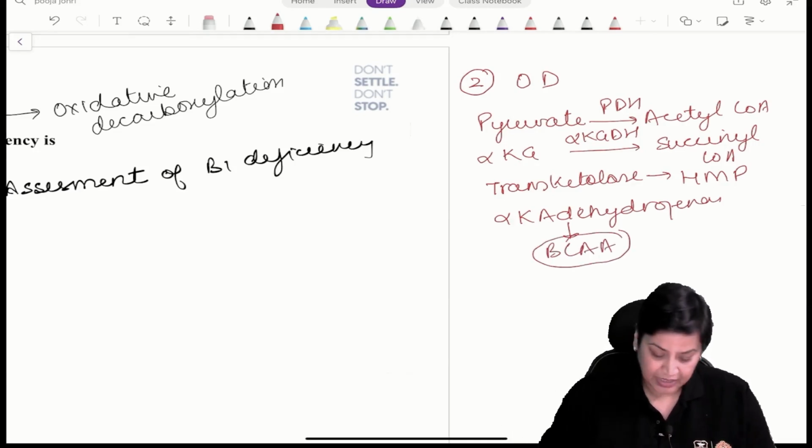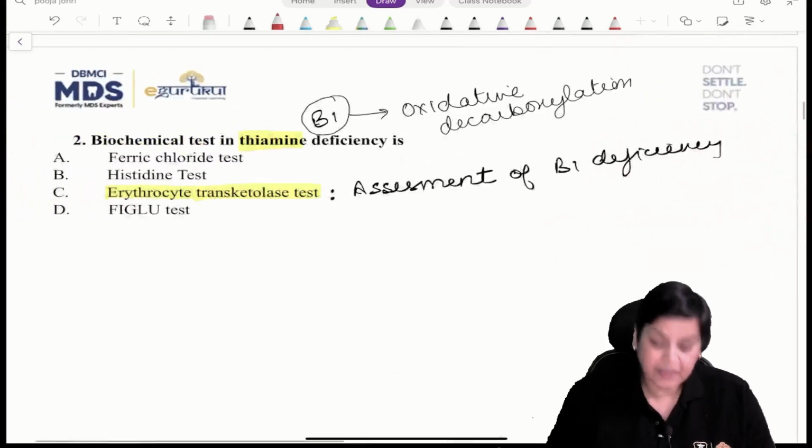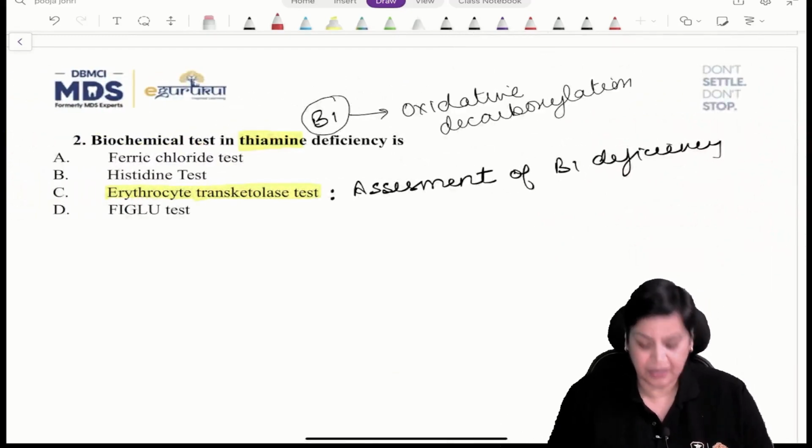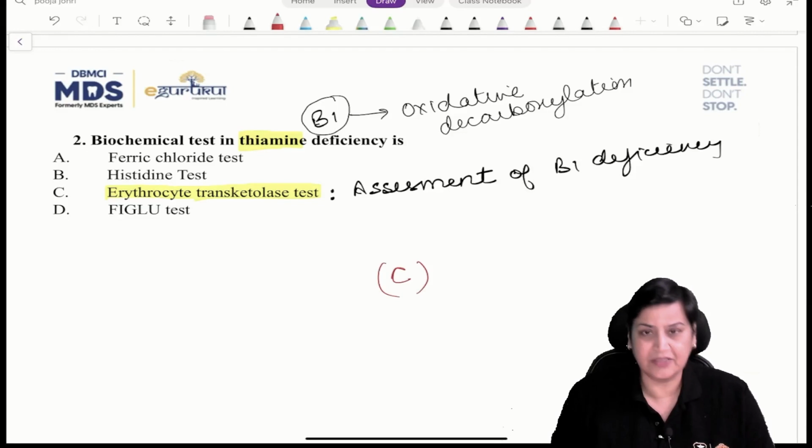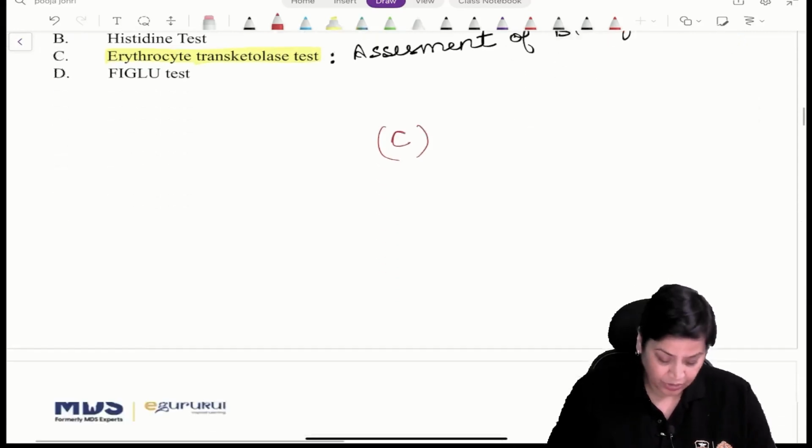Right? So here if we talk about this, the answer is C option. Right, erythrocyte transketolase activity, which actually tells us the assessment of B1 deficiency. So here the answer is C. Moving on to the next question.